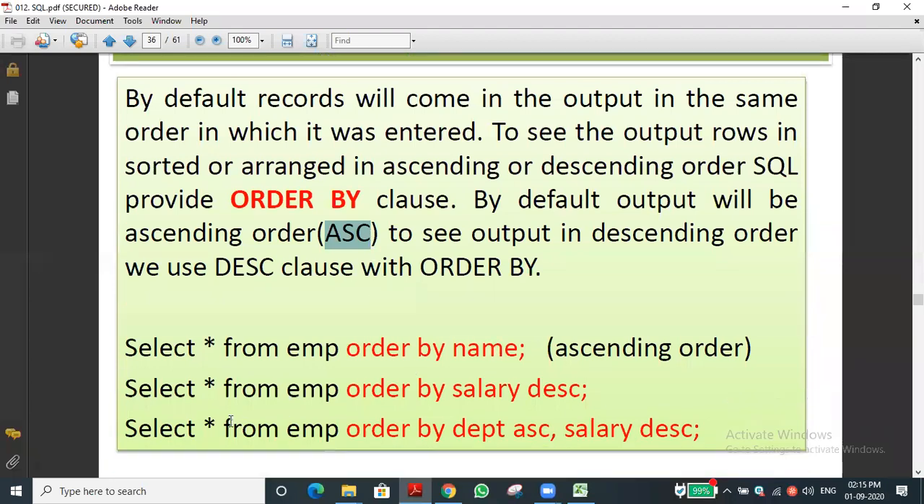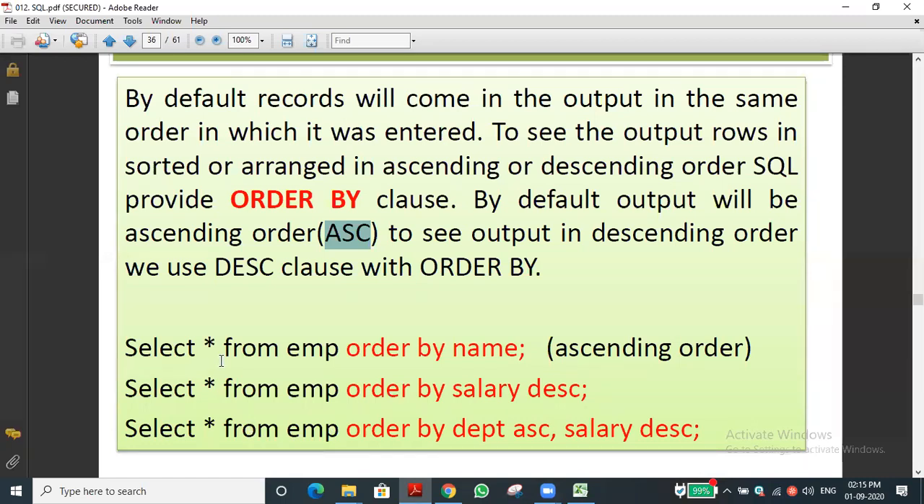And the second example: SELECT * FROM emp ORDER BY salary DESC. That means based on the salary in descending order the records will be displayed. So in descending order, whoever is getting the highest salary will be displayed at the starting. Could you understand? For example, if one person is getting 10 lakhs, then the 10 lakh will be first, then the rest in descending order, number-wise. Have you understood what I'm trying to tell? Yes, sir.